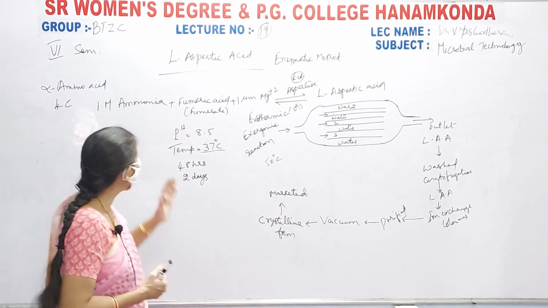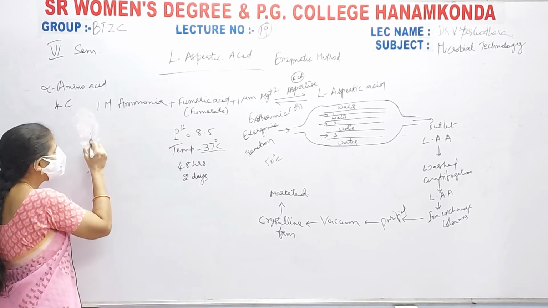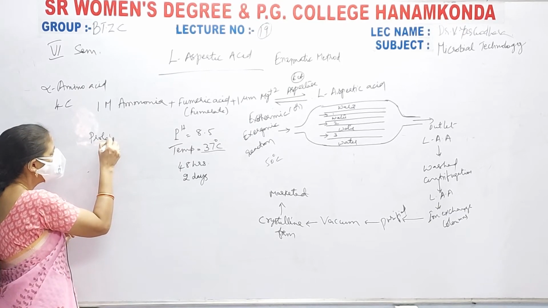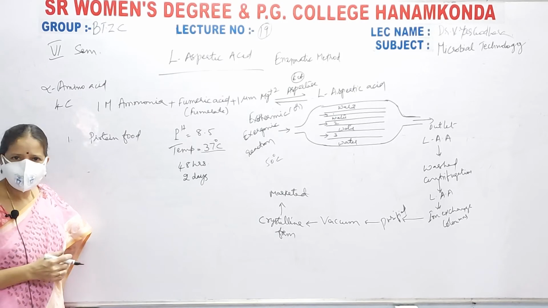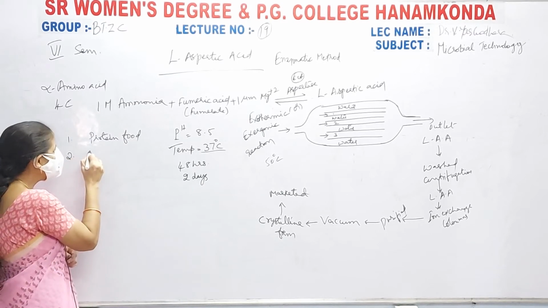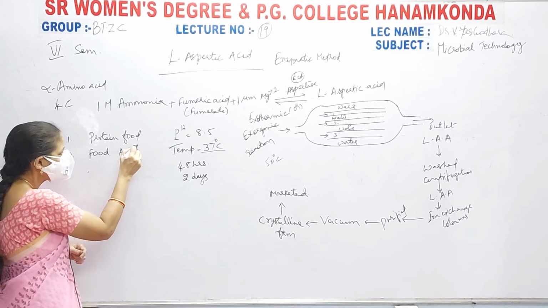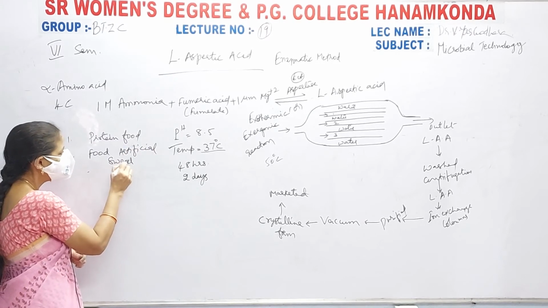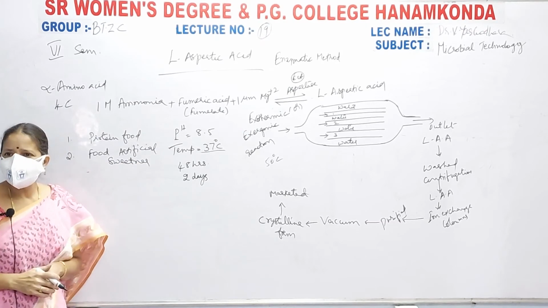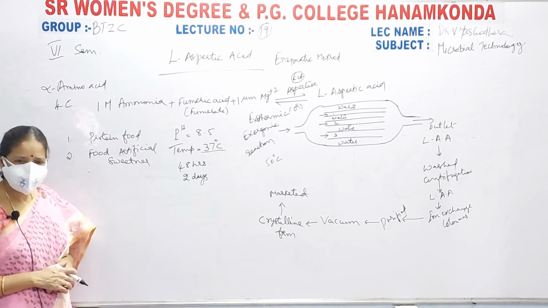Coming to the applications of L-aspartic acid, first, it is used as a protein food. Second, it is used in the food industry as an artificial sweetener for our food products, or packaged food.